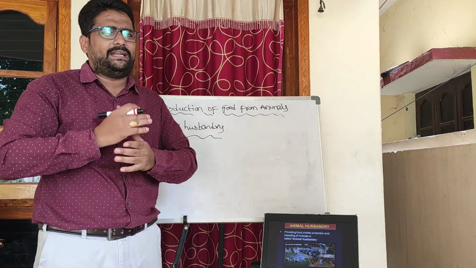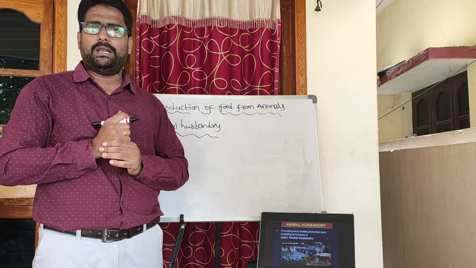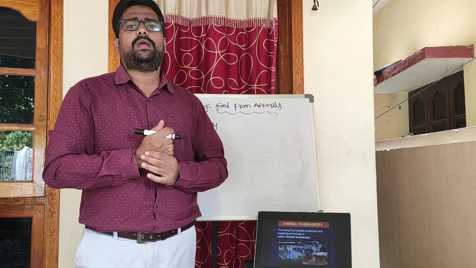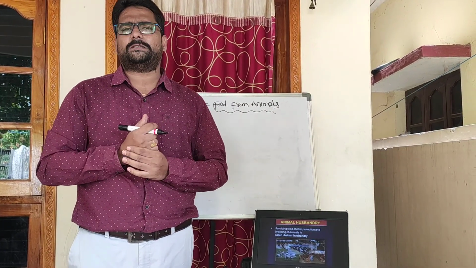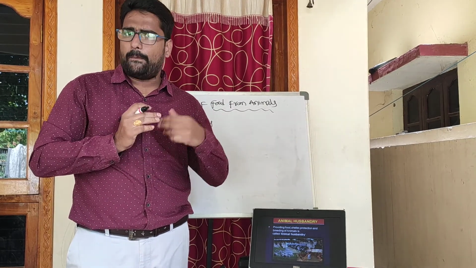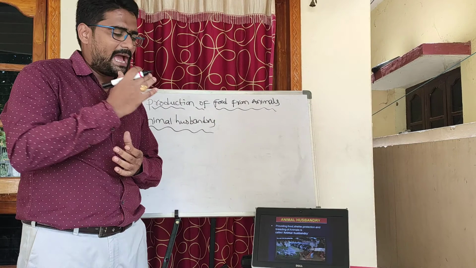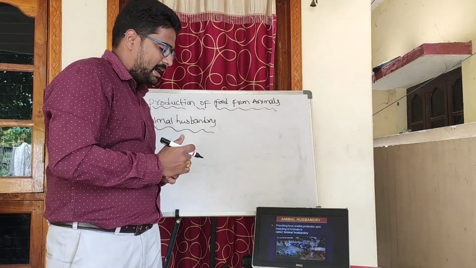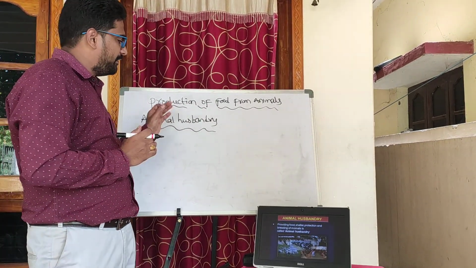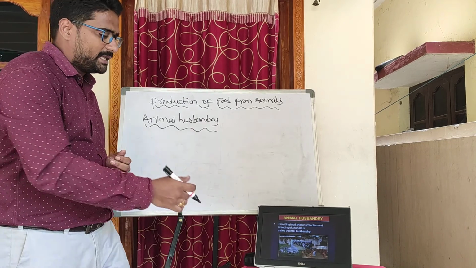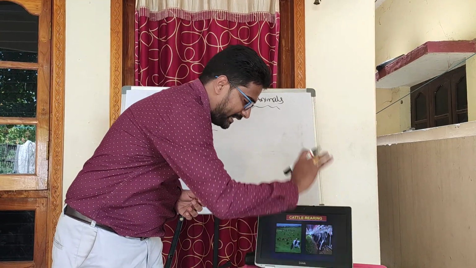So all these activities are together called animal husbandry, and in today's session we are going to discuss different types of animal husbandry, that is cattle rearing, poultry, apiculture, fisheries. So today we are going to discuss animal husbandry, students. I hope you have understood this definition of animal husbandry. Now let us look into the next slide.